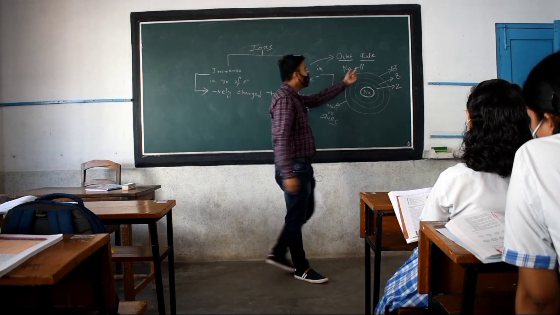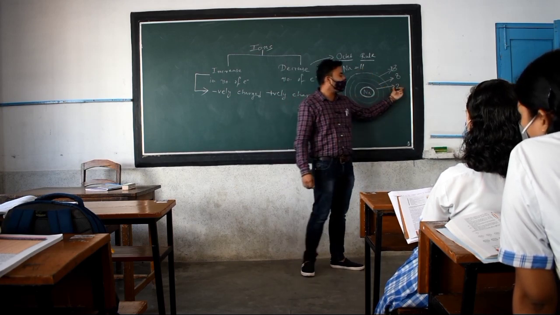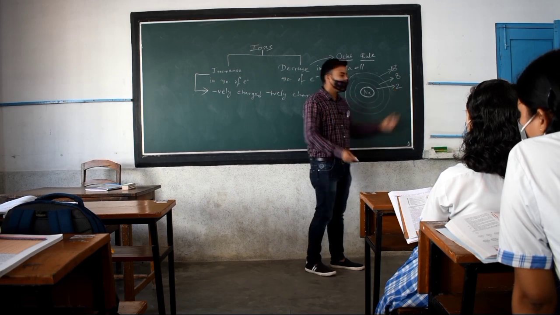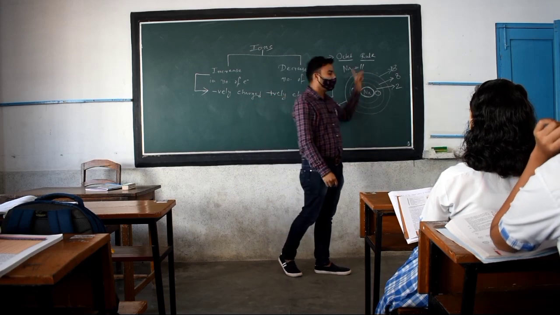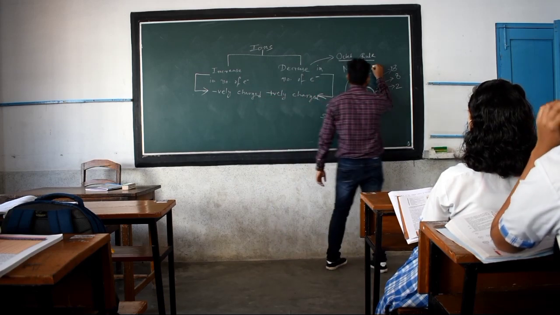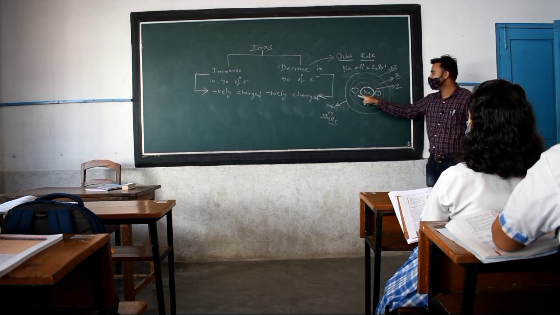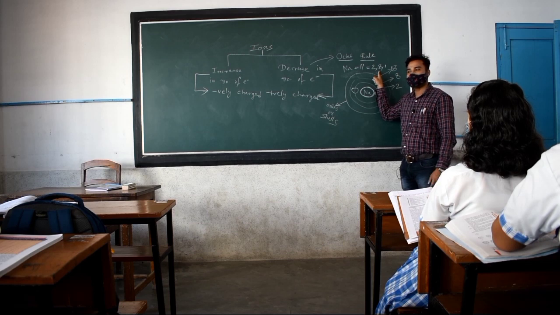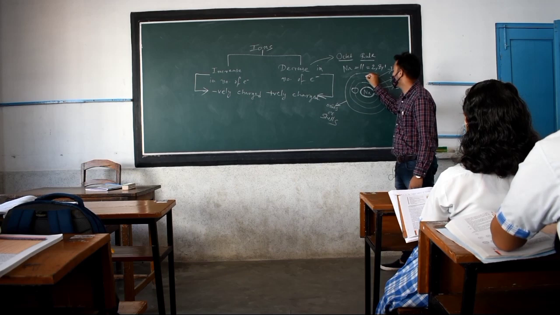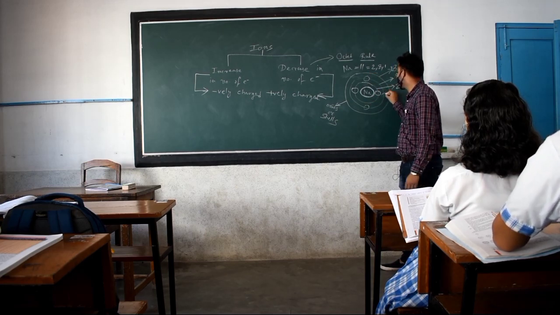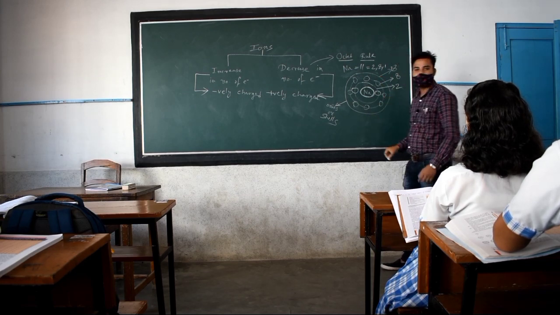So here, how will the 11 electrons be arranged? Since the first shell has a maximum capacity of 2 electrons, 2 electrons will be present there out of 11. That means the arrangement will be 2, 8, 1, right? The first shell has 2 electrons, the second has 8.